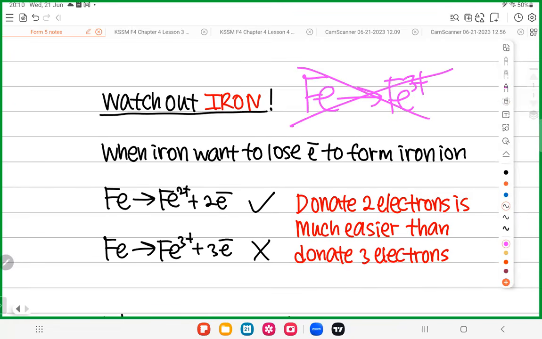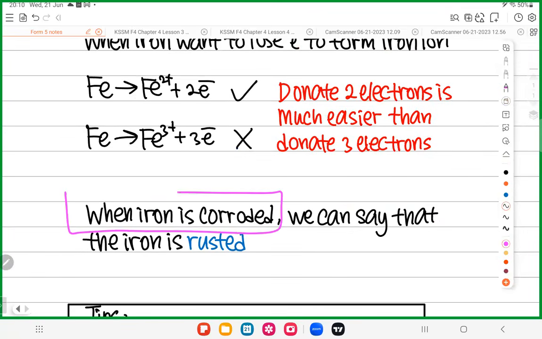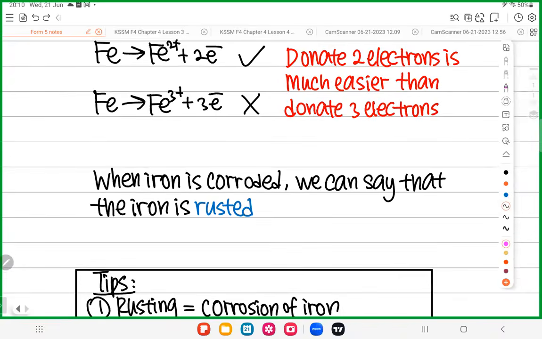Impossible. Now you all have to be very careful with these words. When iron is corroded, we can use a special word called rusting or rusted. So this one you all have to be careful. Do you all know that the word rust can only be used for iron? Only iron can use the word rust. You never hear people say the magnesium is rusted. No. The aluminium is rusted. No. Rust is a word used only for iron.